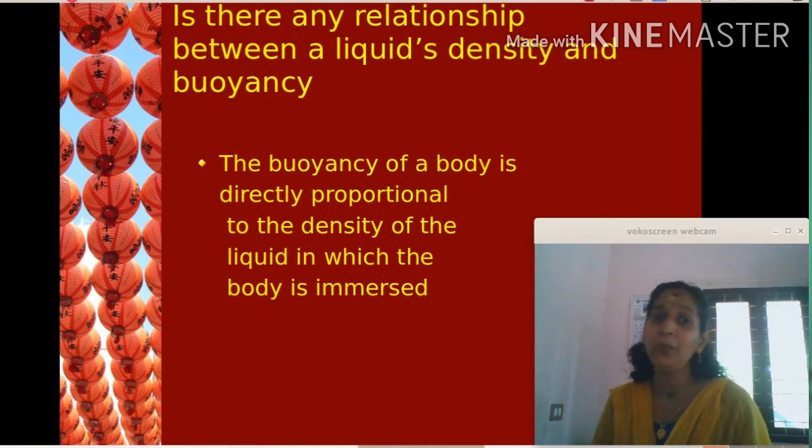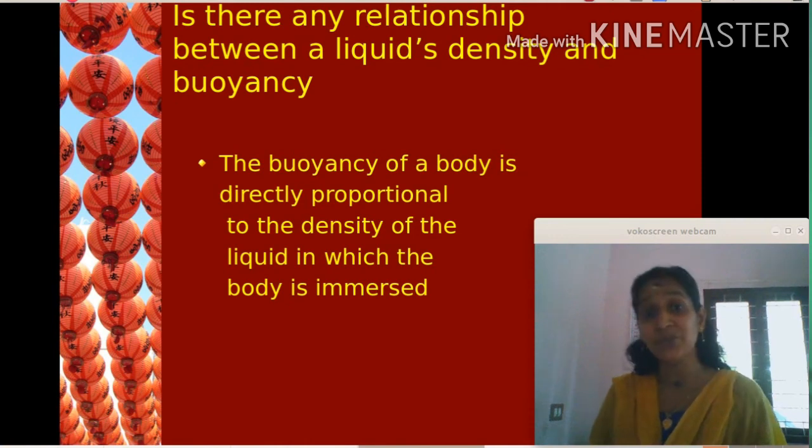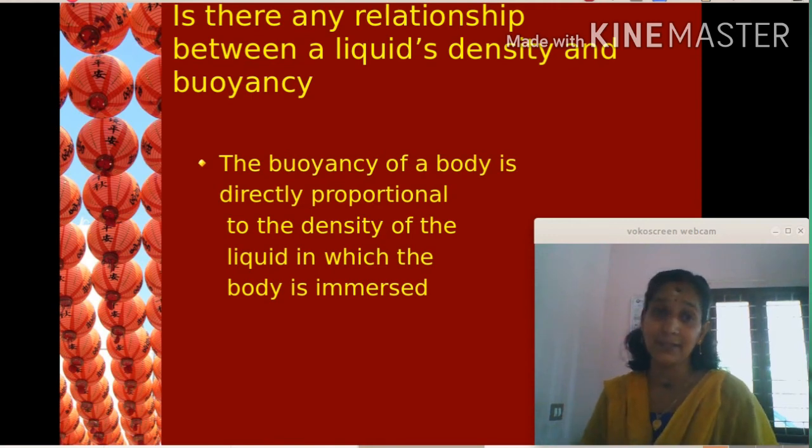Buoyancy of that bottle is directly proportional to the density of the water in which it is immersed. So, buoyancy is directly proportional to the density of the liquid in which it is immersed.